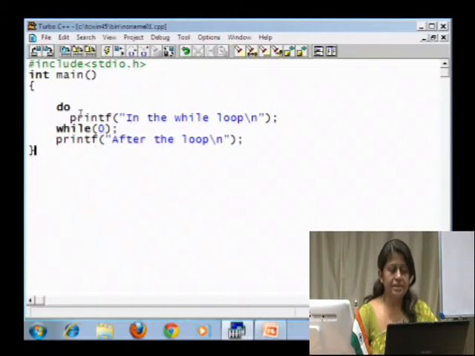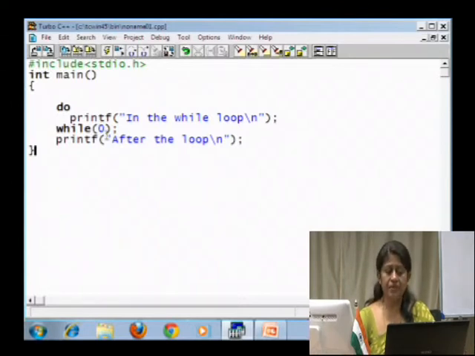That is, we are saying do print a statement in the loop, and then we are giving a condition while 0, and out of this loop we are having another printf after the loop. So, what is the output that we are expecting over here? Since in the while condition we are going to give a Boolean expression, the Boolean expression is going to end up with some Boolean value. If it is a 1, it means that the condition is true, and if it is a 0 then it means that the condition is false.